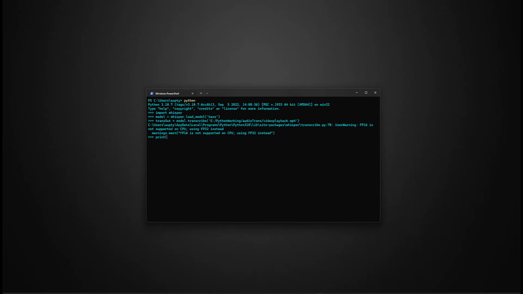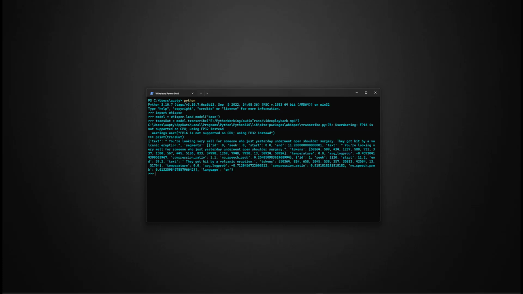So what we'll do is just print that rather than write it out to a file for this. So we'll print transout. So you got your text here. You're looking very well for someone who just yesterday underwent open shoulder surgery, etc., etc. So that's simple. There's the text. It's stored in a dictionary, so you can just pull each element out, whatever you wanted from that. The text is what we're talking about here, but break it down however you want.